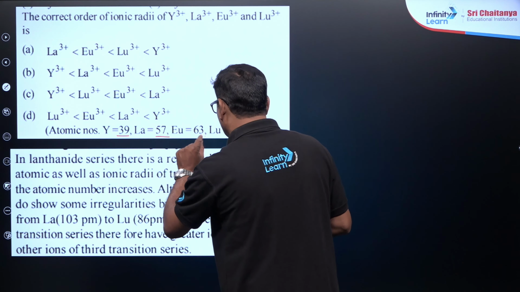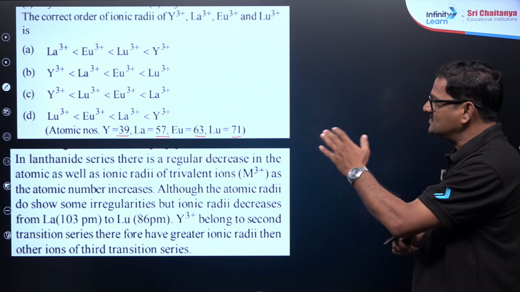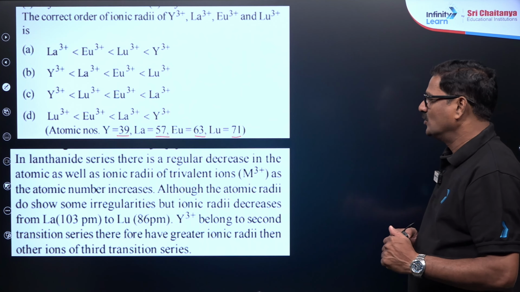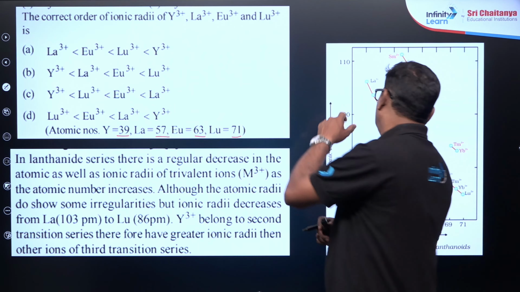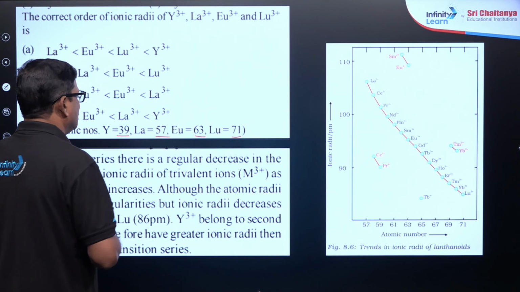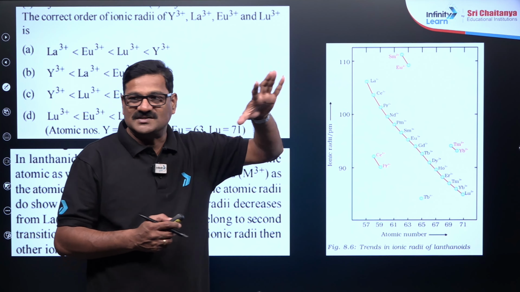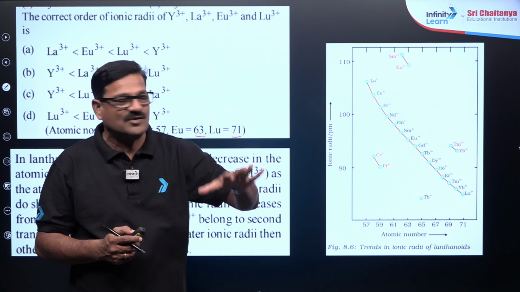Based on that, you can directly use this lanthanide contraction here. And the NCERT is going to give you the answer. From lanthanum to lutetium, the size of the ion or the size of the atom decreases.